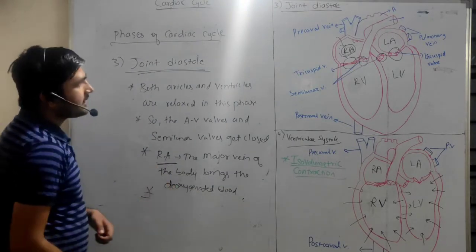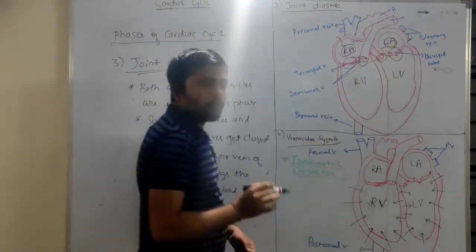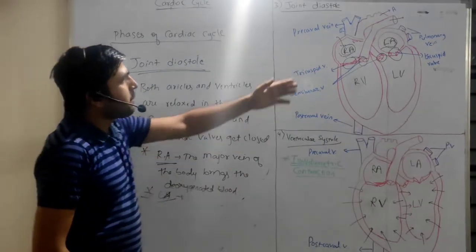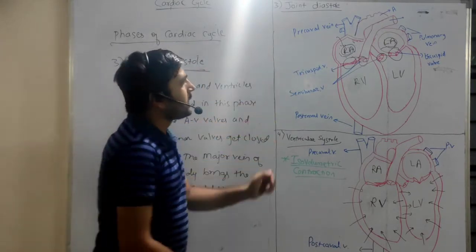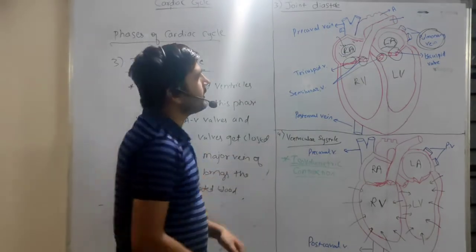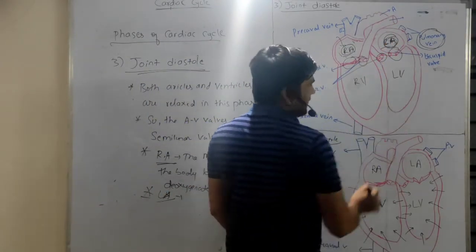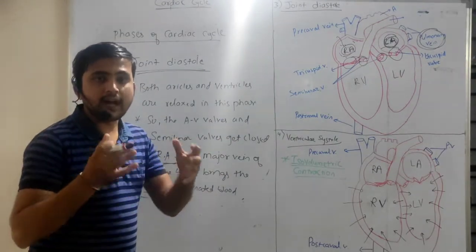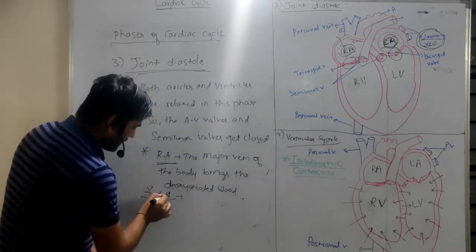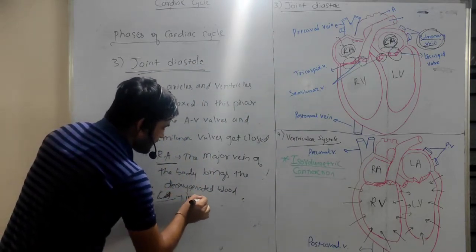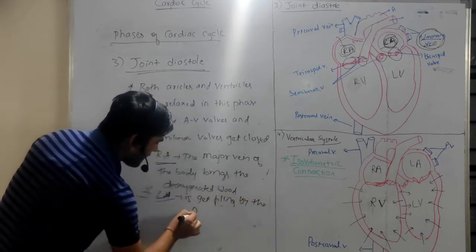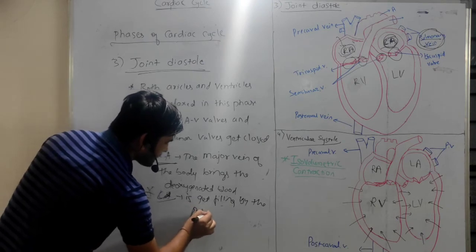And in case of the left auricle, the pulmonary veins will bring the oxygenated blood from the lungs to the left auricle, okay? So the left auricle starts to get filled by the pulmonary veins.